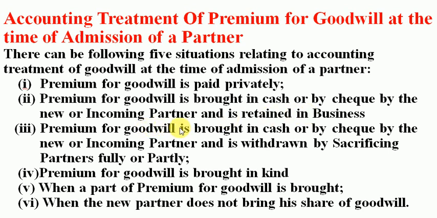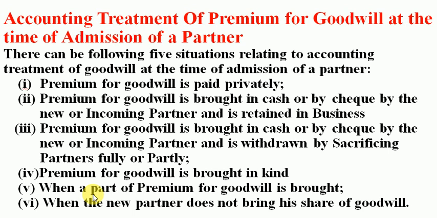Third, premium for goodwill is brought in cash or by check by the new partner, and it is withdrawn by the sacrificing partners fully or partly. Then the next case says premium for goodwill is brought in kind. Kind means not in cash but in the form of assets.